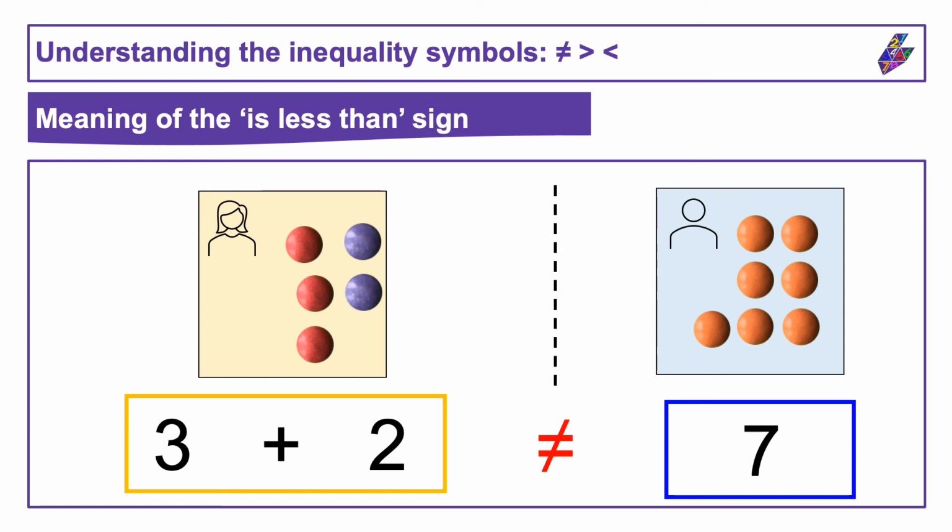If I want to, I can give more information about this relationship, and instead of just saying that the number of sweets Jenny has is not equal to the number of sweets Michael has, I can say that the number of sweets that Jenny has is less than the number of sweets that Michael has. I can record this in the following statement with these symbols. 3 plus 2 is less than 7.